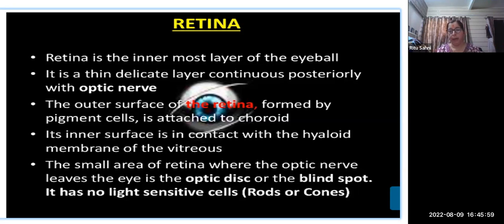Now anteriorly there is the aqueous fluid, and posteriorly there is the hyaloid membrane with the vitreous fluid. The small area of the retina where the optic nerve leaves the eye is a small disc-like structure, the optic disc or blind spot. We know that it has no light-sensitive cells, that is, no rods or cones.